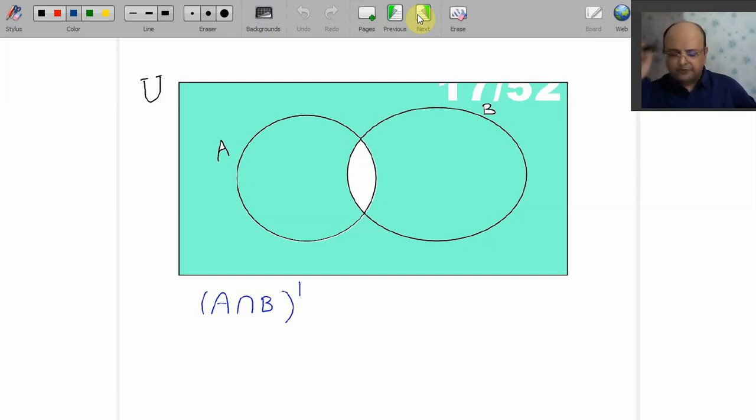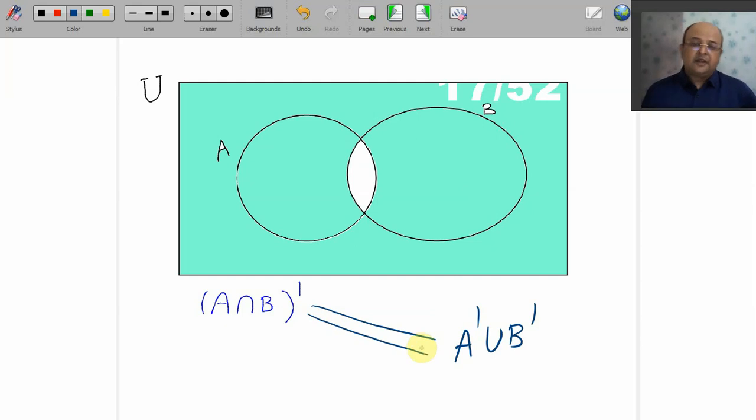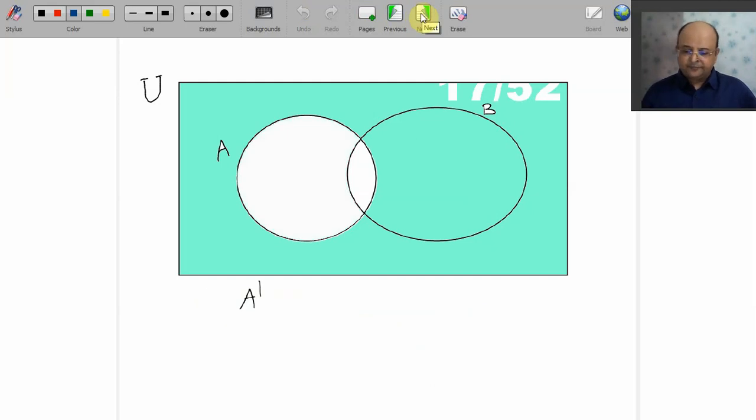Just before 2 minutes, I asked you to find out A dash union B dash, and believe me, this A dash union B dash will have the same Venn diagram as A intersection B whole dash. Okay, and that is known as De Morgan's law. De Morgan again was a mathematician. So fine, we go for A dash. This is your B dash. Yeah, so if you observe carefully, your A is not covered, here B is not covered.